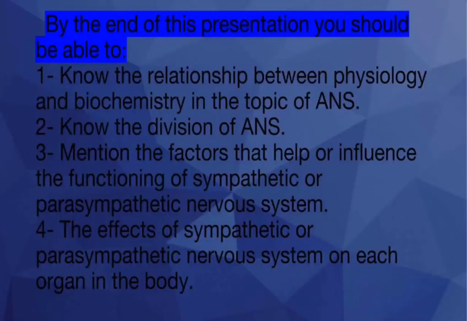Our ILOs, that by the end of this presentation we should be able to: first, know the relationship between physiology and biochemistry in the topic of autonomic nervous system. Second, to know the division of ANS. As we know, we can divide the autonomic nervous system into sympathetic and parasympathetic nervous system. Third, able to mention the factors that help or influence the functioning of sympathetic or parasympathetic nervous system. Fourth, to know the effects of sympathetic and parasympathetic nervous system on each organ in the body.